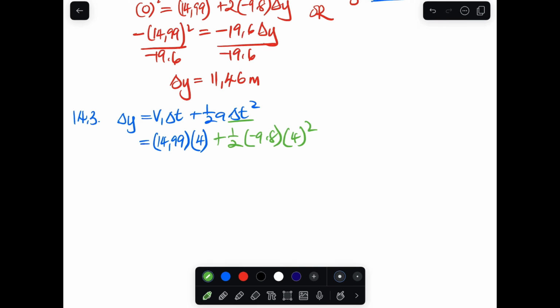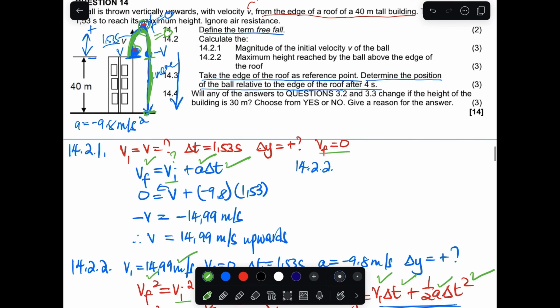The answer here is negative 18.44 meters. This simply means that it's 18.44 meters downwards. As I've mentioned, the ball will be going downwards, so it will be somewhere there. This is the 0 point, and the ball is 18.44 meters away from it.